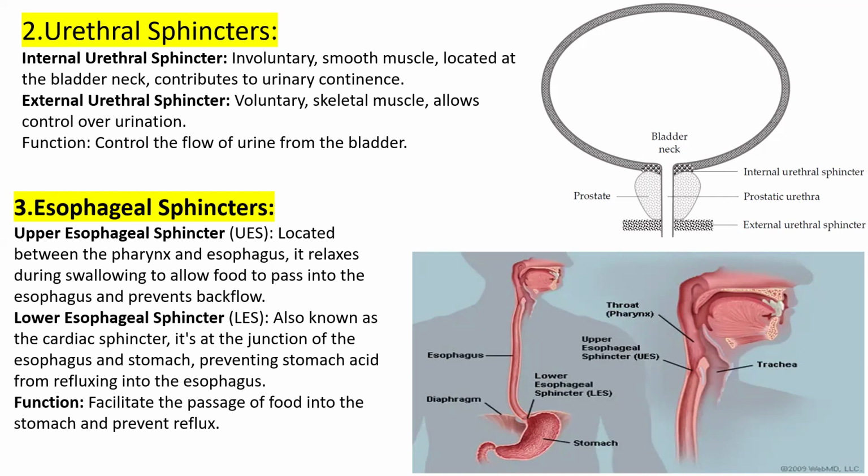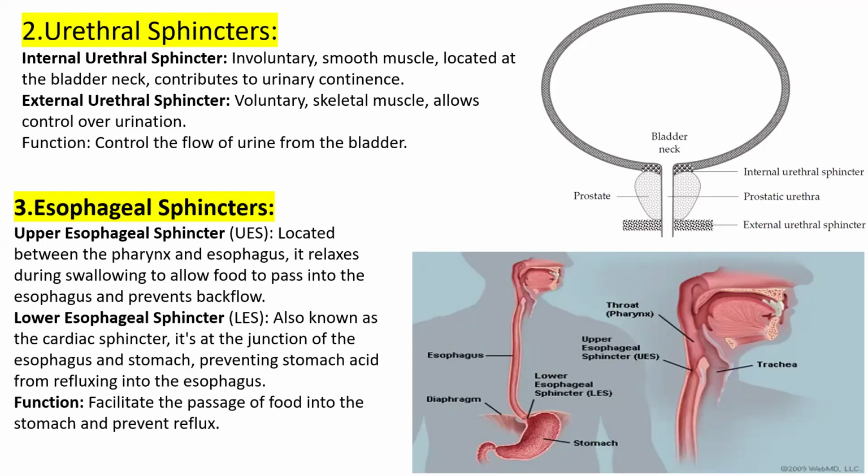Next is the lower esophageal sphincter, which is also known as the cardiac sphincter. It is present at the junction of the esophagus and stomach, near the stomach. It prevents stomach acid from refluxing into the esophagus. So what is the need of a sphincter?